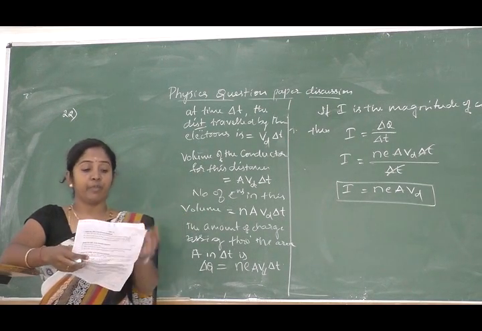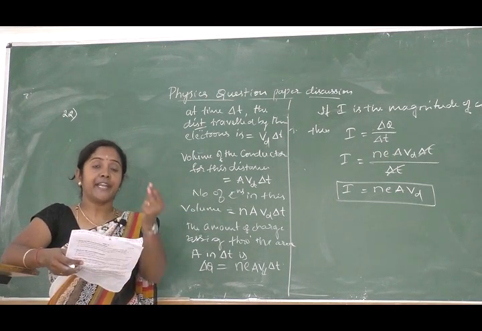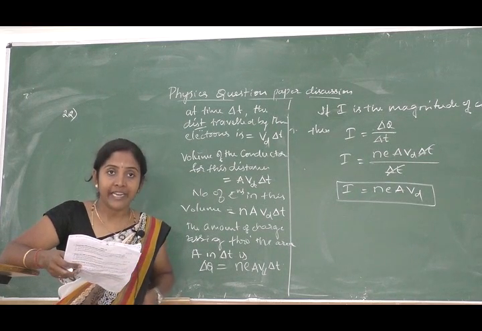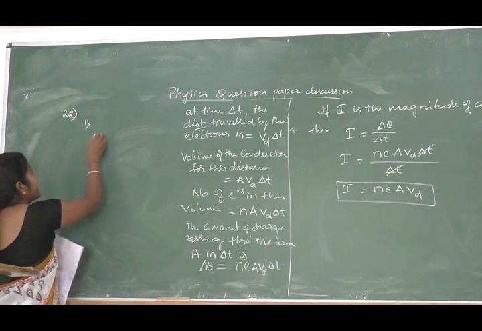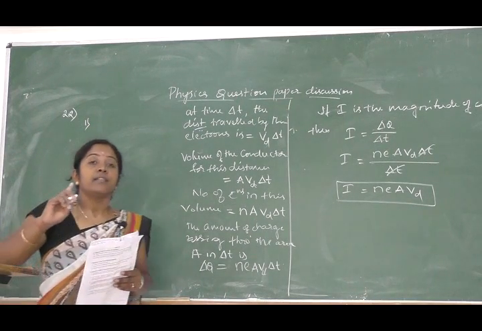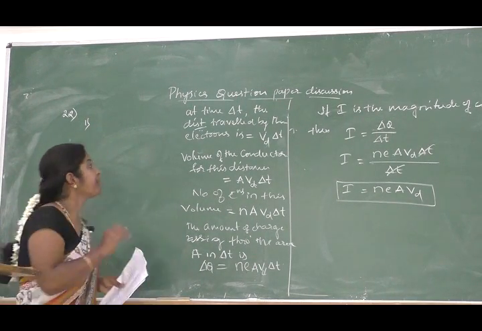So the magnitude of magnetic field produced at a point due to a current element is always directly proportional to the strength of the current.